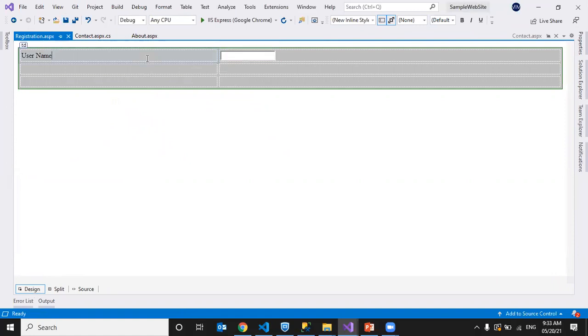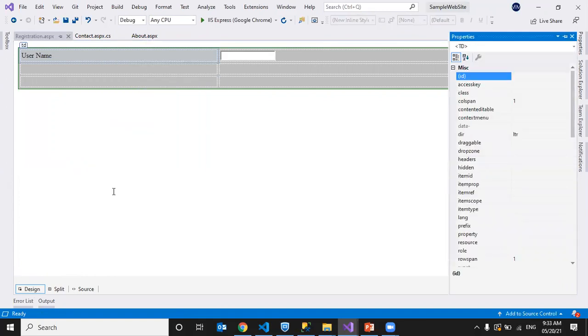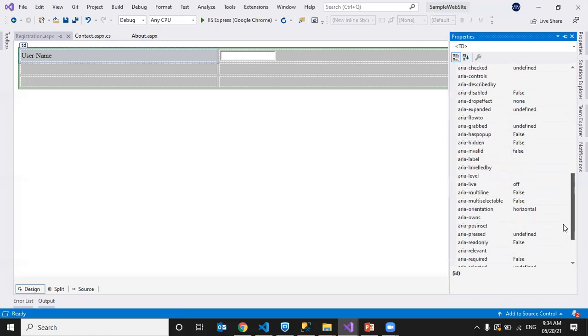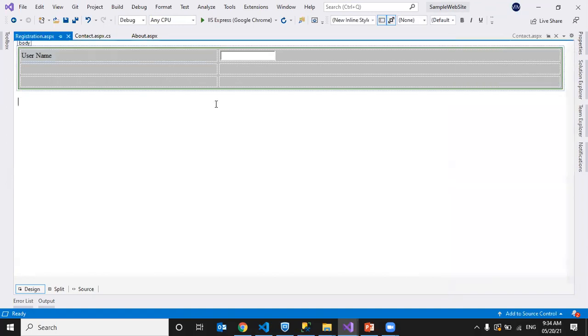Now I want to align it to the right side so that the username and text box will be side by side. To do that, I'm going to properties and some alignment. We can write a style sheet or we can write some alignment here. As this is related to TD, we are seeing these options.